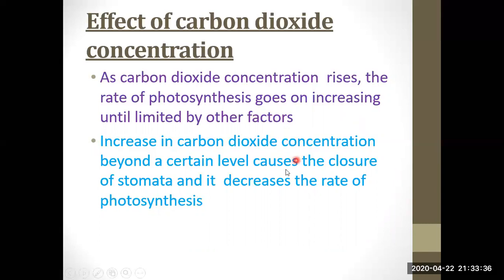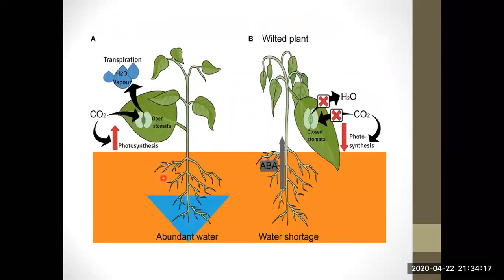Increase in carbon dioxide concentration beyond a certain level causes closure of certain stomata, and it decreases the rate of photosynthesis. Why does this happen? Because we have studied in our previous lesson that carbon dioxide is taken in by the leaves via the stomata, or stoma, which is present on the surface of the leaves. So when carbon dioxide concentration is very high in the environment, the stomata close, and no entry of carbon dioxide will take place. Hence, the rate of photosynthesis will decrease because no carbon dioxide is being supplied to the plant to make sugar from that carbon in the dark phase, or carbon cycle. I hope you remember the concept of our previous lesson.